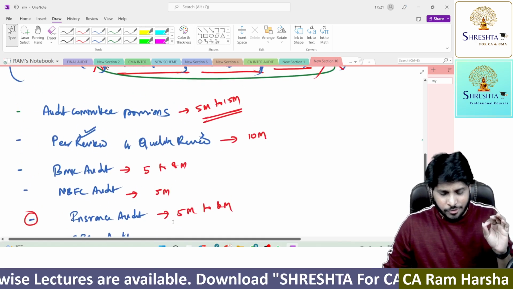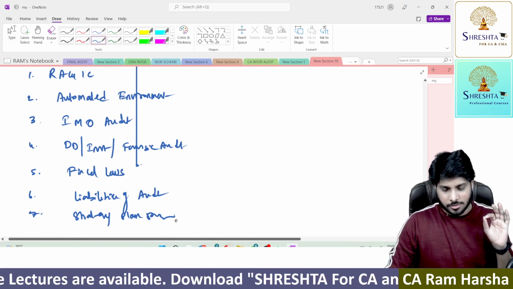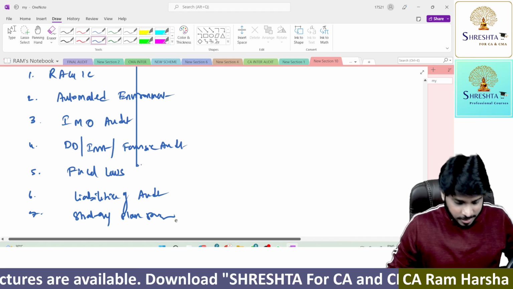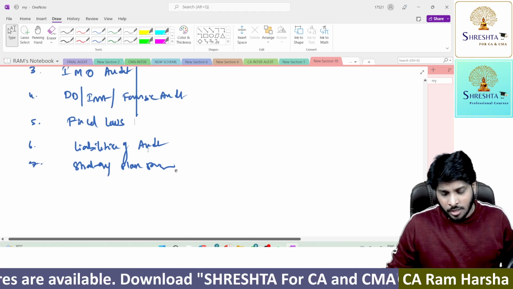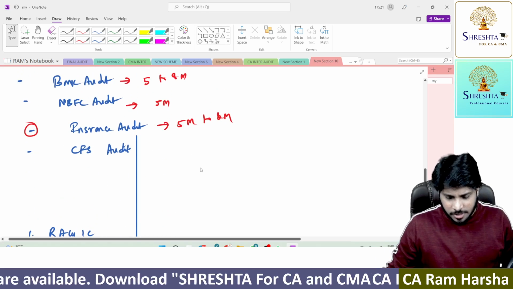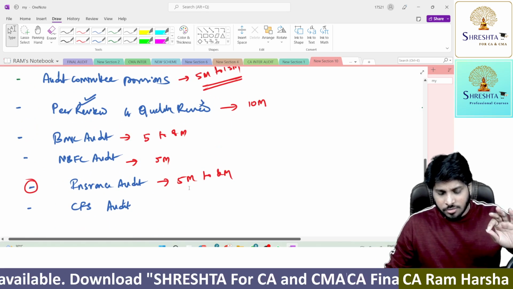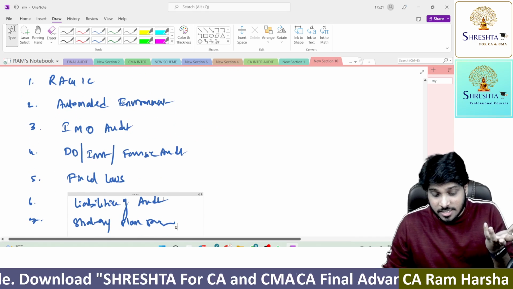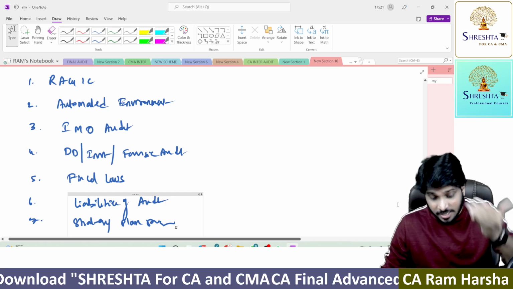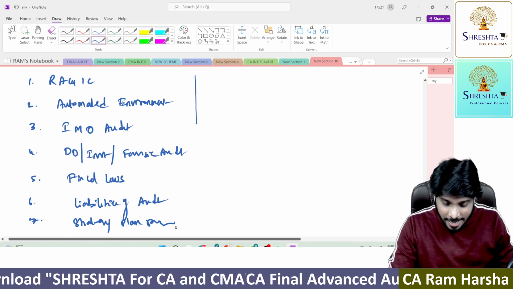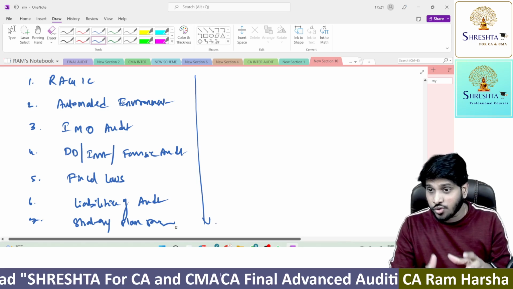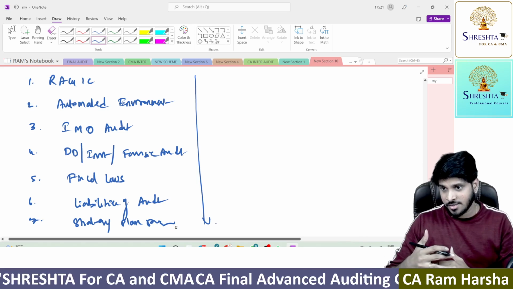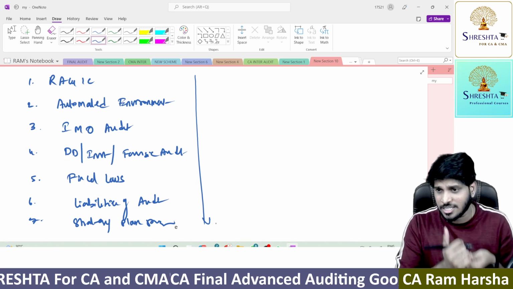Suppose some of you have not covered insurance audit at all. Then finish CFS audit and then immediately come to the risk assessment chapter. If you didn't cover risk assessment, then automated. If you didn't cover that, then IMO. So in the same order, whatever I give in this list, only in the same order you revise, because that is the safest approach.